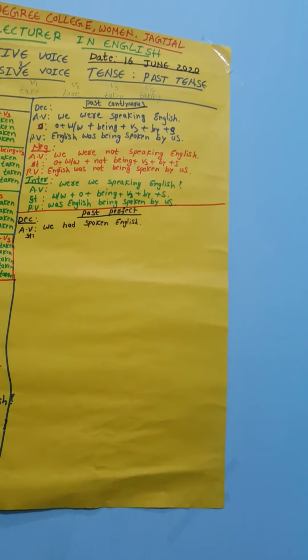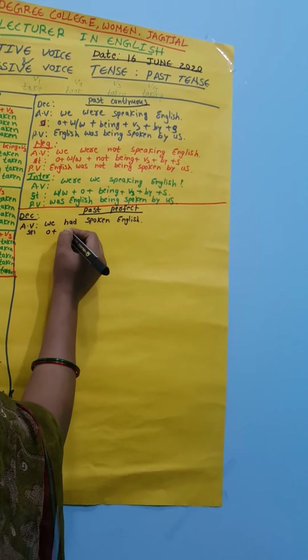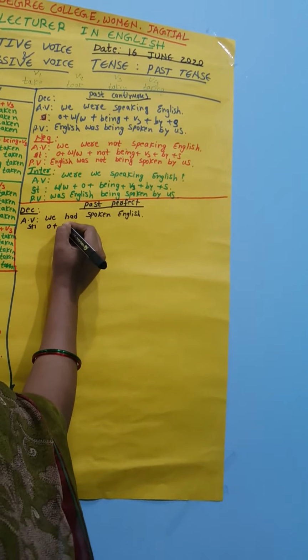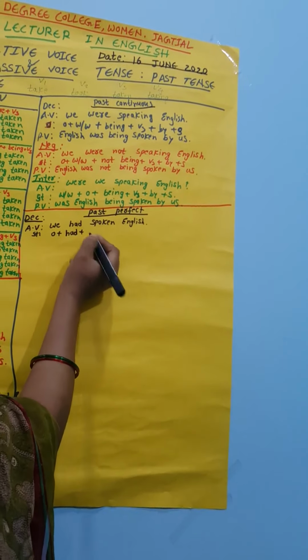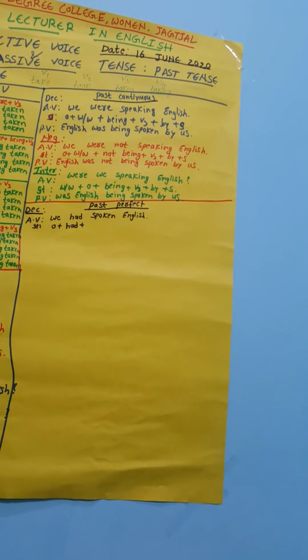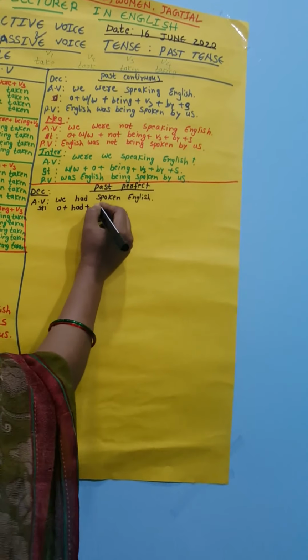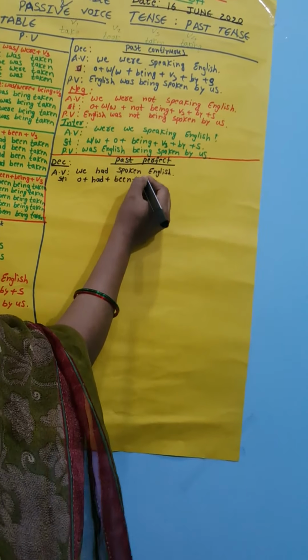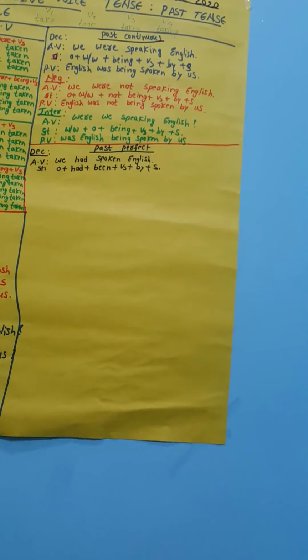Object plus had plus V3 changes into object plus had plus been plus V3 plus by plus subject. This is the structure for changing the active voice.